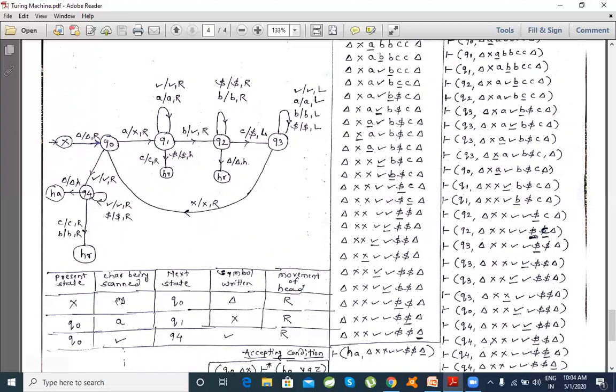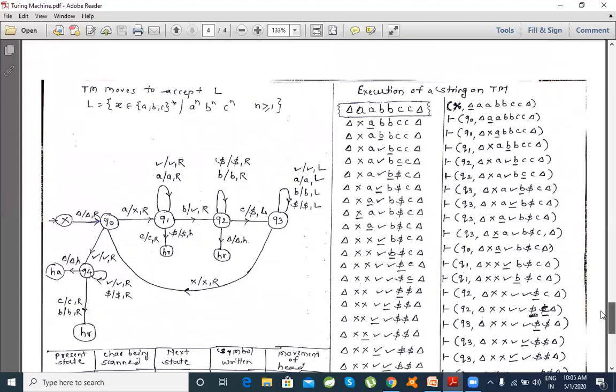So this alphabet is replaced with the same alphabet and the machine moves towards right. If you can visualize this, the whole transition diagram can be converted back to this table. And if the table is available, I can convert this back to a state transition diagram. Understand this is a simple example, and we'll move ahead to see what the concept is. Now go ahead and check the next.